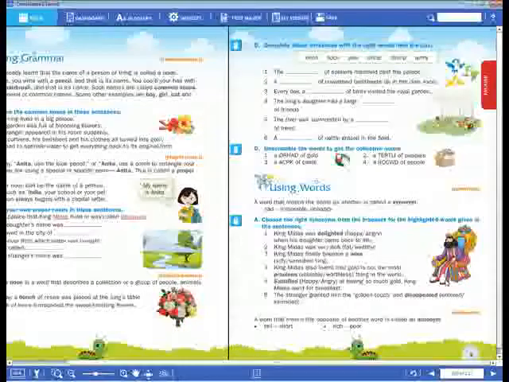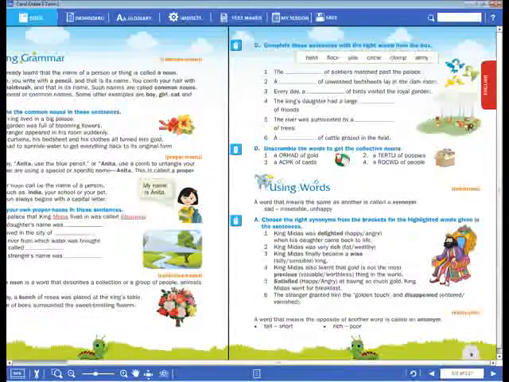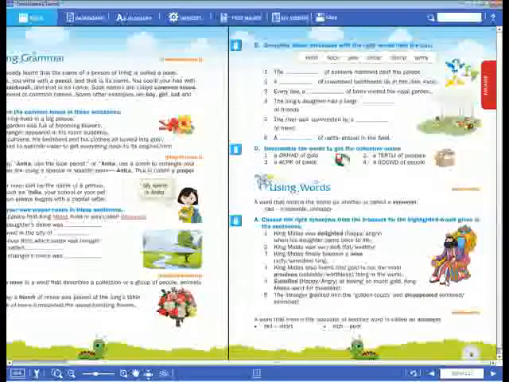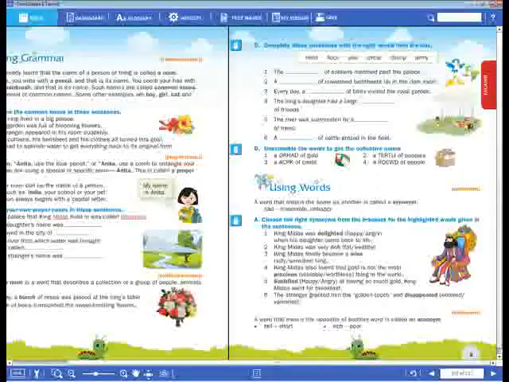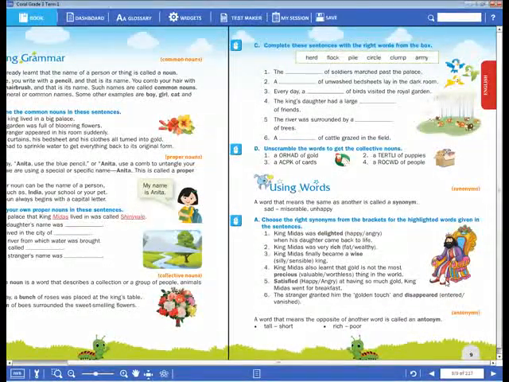Now next. King Midas was very rich. Rich means fat or wealthy. Which is the correct option, dear? Wealthy. Wealthy means we have a lot of money. We have a lot of money, we can call it wealthy. Now tick it, dear children.